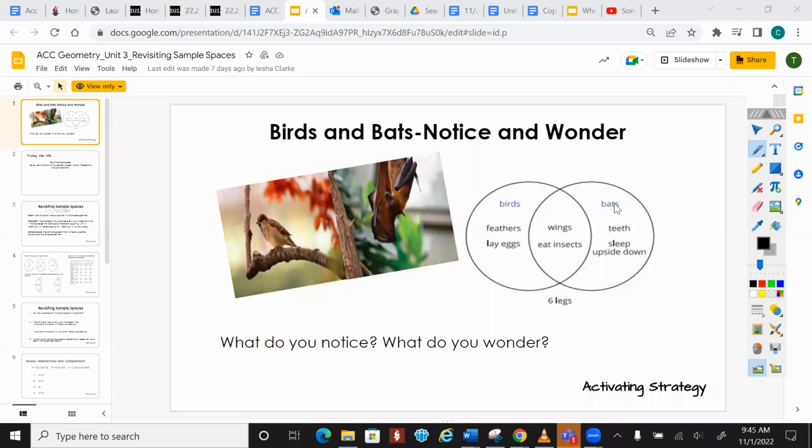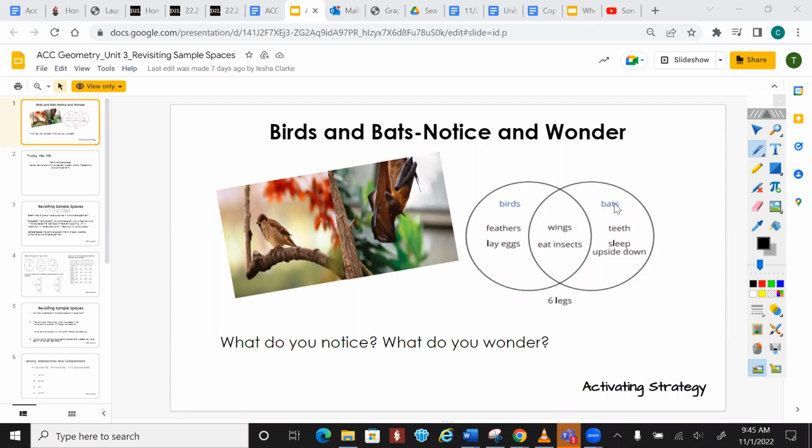Or, I'm sorry, what do birds and bats have in common? Go ahead. They have wings. They both eat insects. They both have wings. Okay, so wings, right? Now, what do they not have in common?